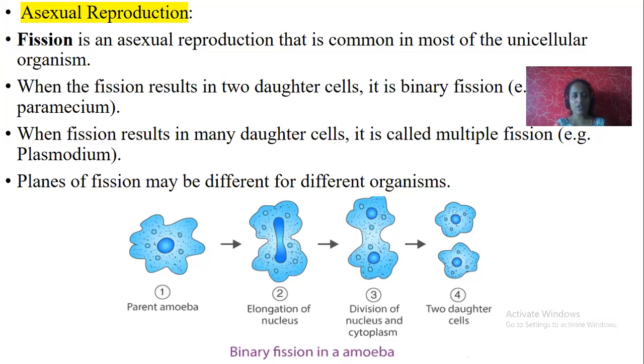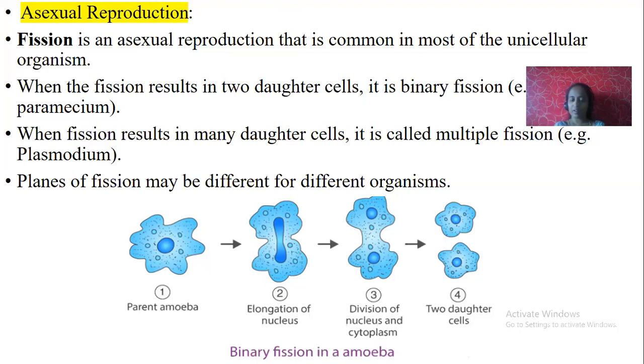But in a few cases, a single fission leads to multiple fissions. When fission results in many daughter cells, then it is called multiple fission. Just imagine one spherical ball. If you divide the ball so many times, each and every break is nothing but a fission. So that leads to many pieces. Like that, one organism gives rise to many organisms.